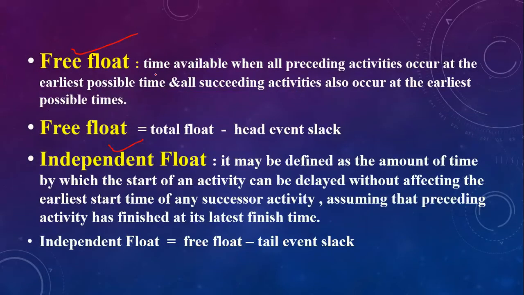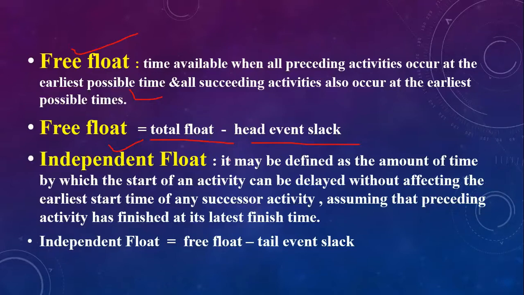Then free float: the time available when all preceding activities occur at the earliest possible time and all succeeding activities also occur at the earliest possible time. So free float is equal to total float minus head event slack. Okay, we'll better understand these formulas when we do the numerical.